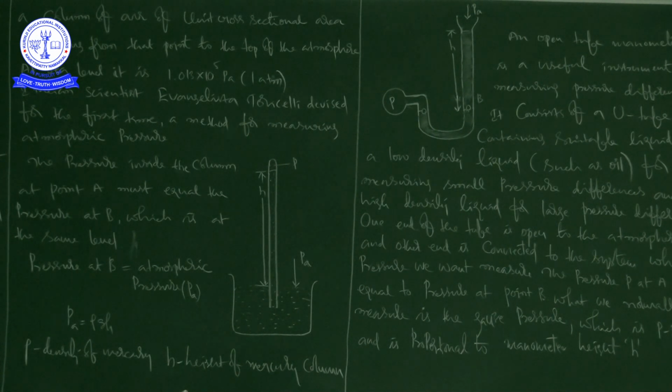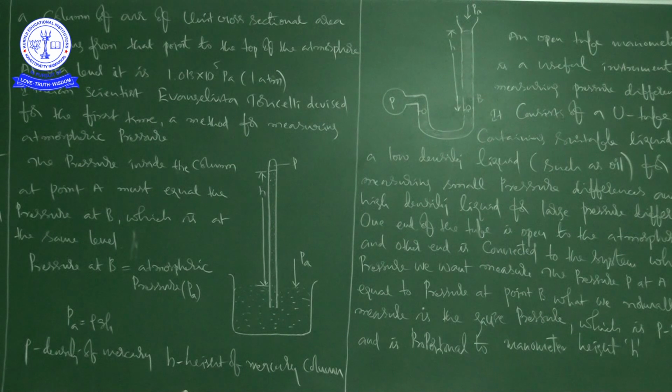The space above the mercury column in the tube contains only mercury vapor whose pressure P is so small that it may be neglected. The pressure inside the column at point A must equal the pressure at B, which is at the same level.